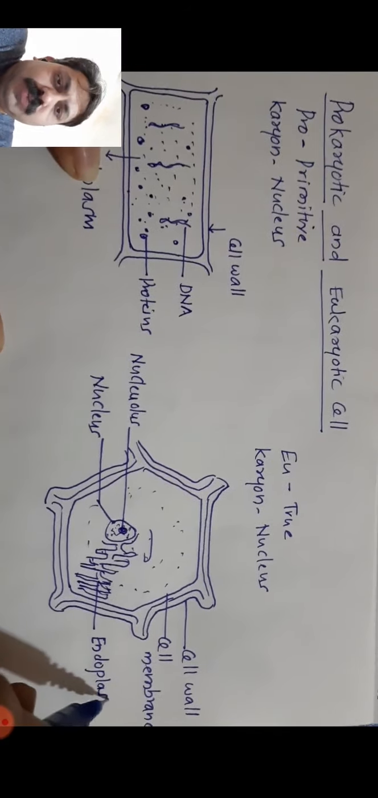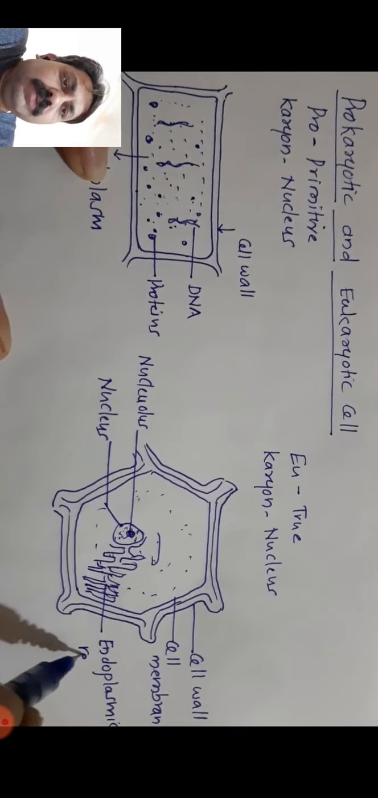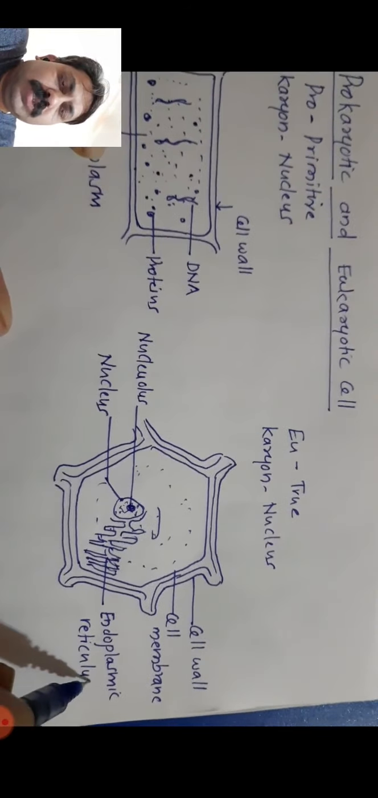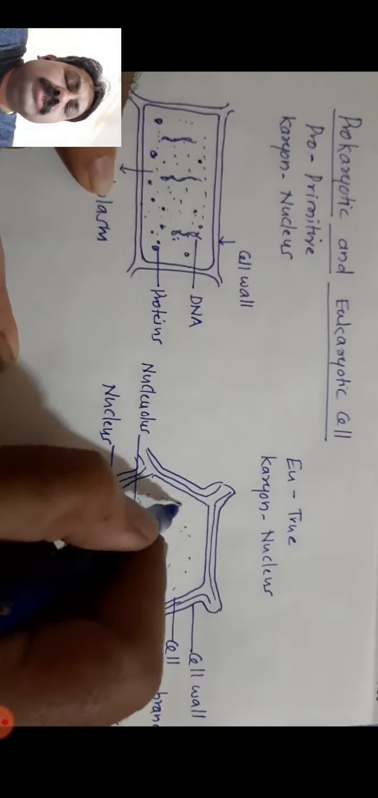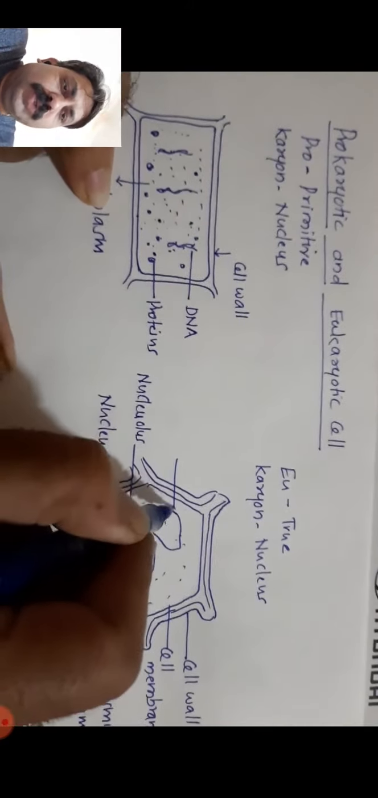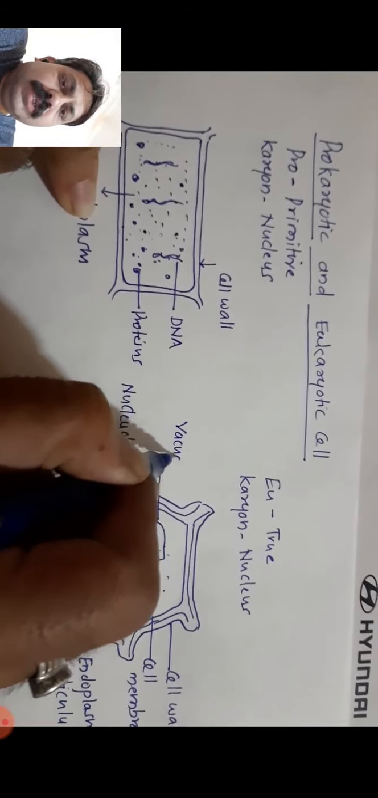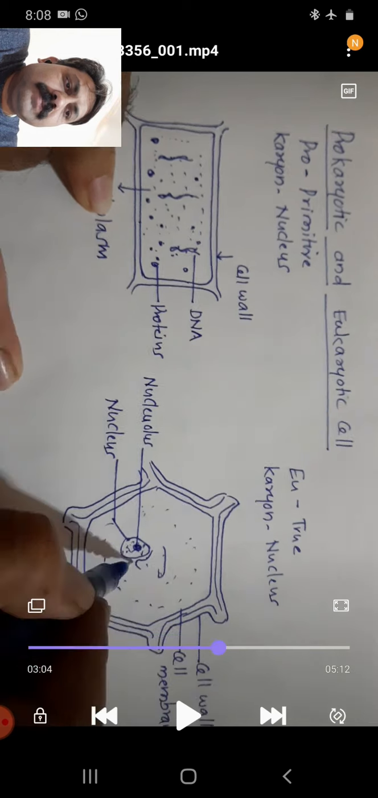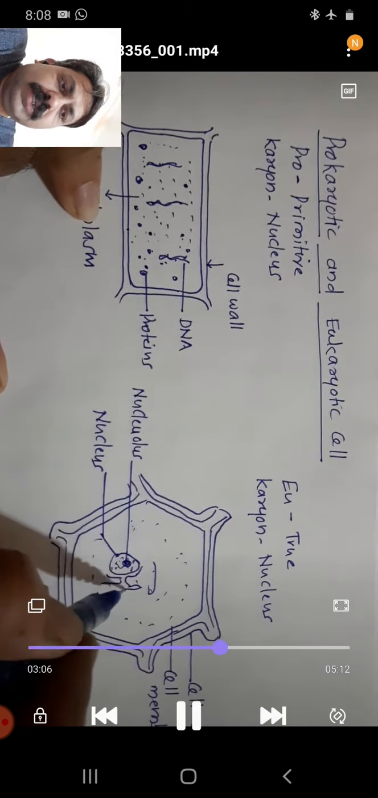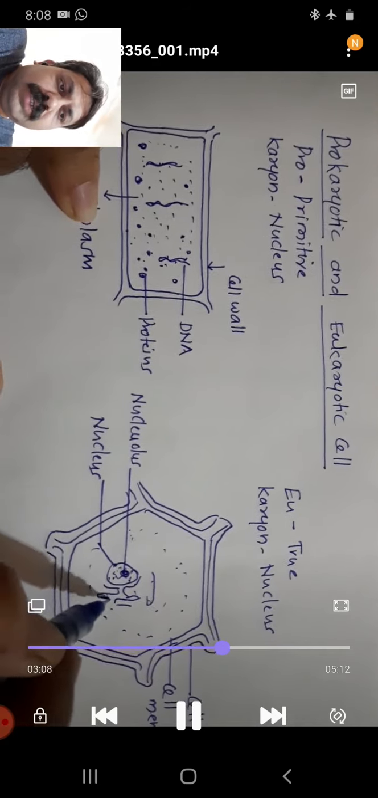Now the nucleus is one distinct organelle present in the eukaryotic cell. So this cell is eukaryotic, that is true karyon, that is nucleus. So the nucleus is well developed in the eukaryotic cell. Now this eukaryotic cell again has some distinct structures, which I am drawing here.